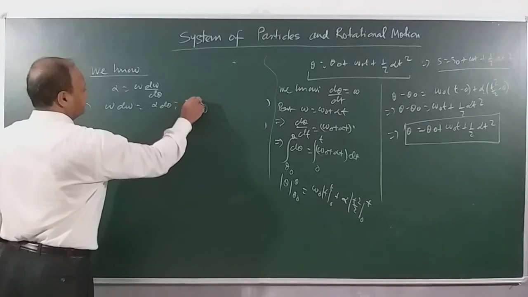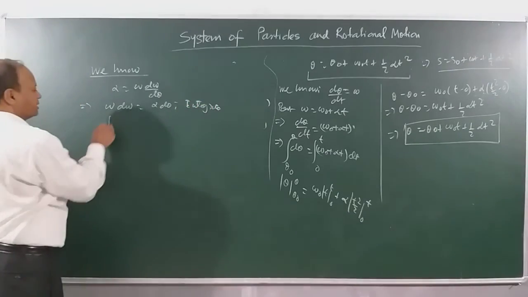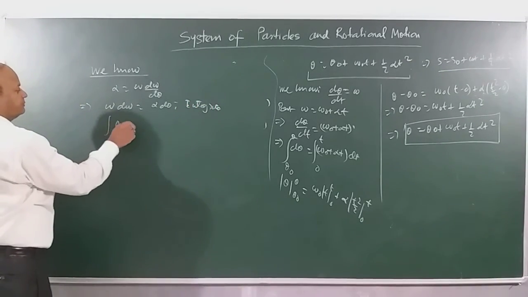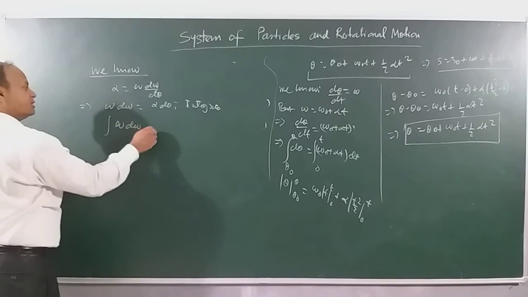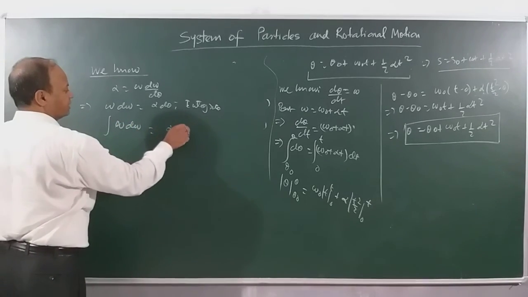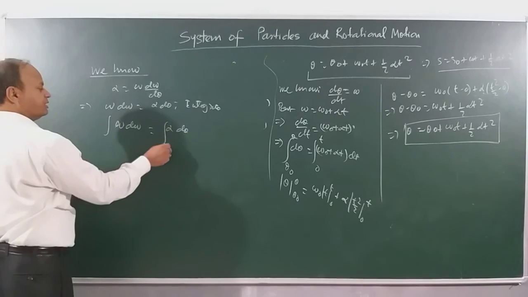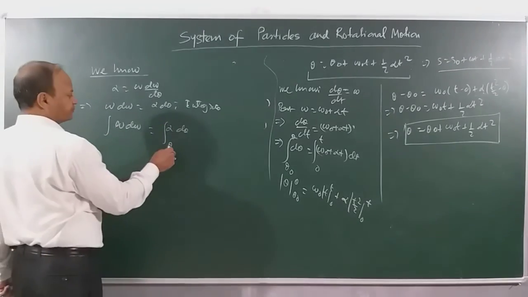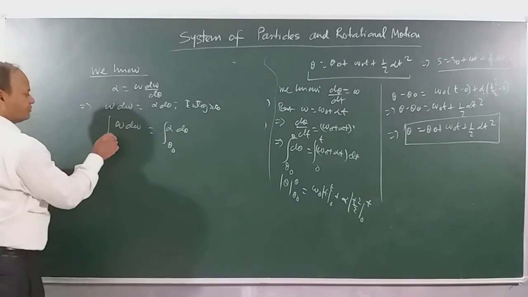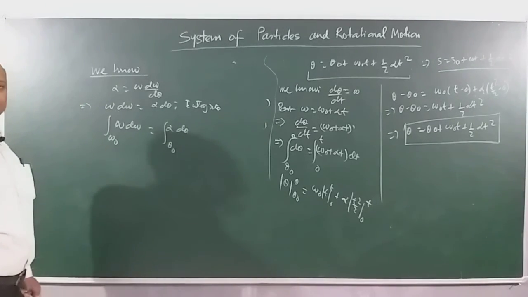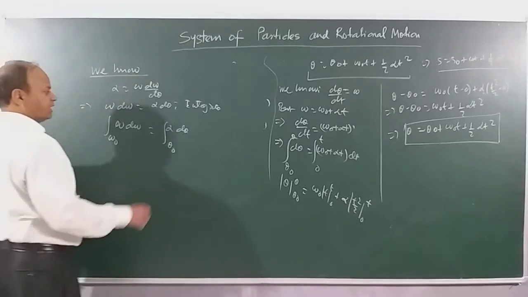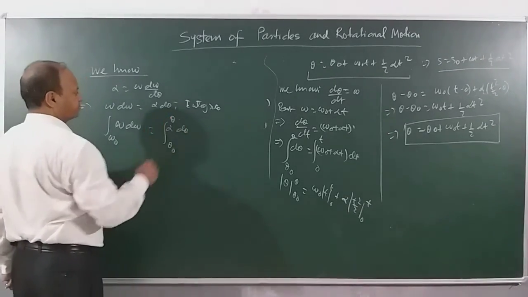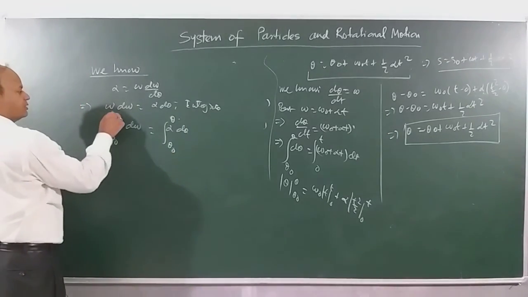Let us set the limits. When theta is theta 0, then omega is omega 0. And when theta is theta, then omega is omega.